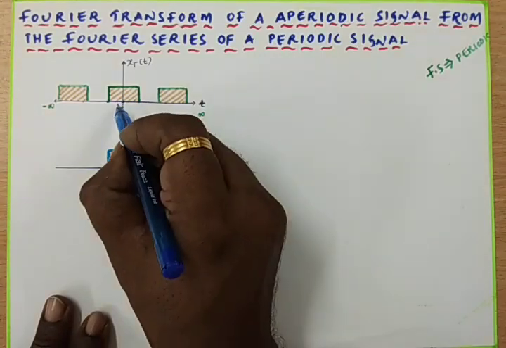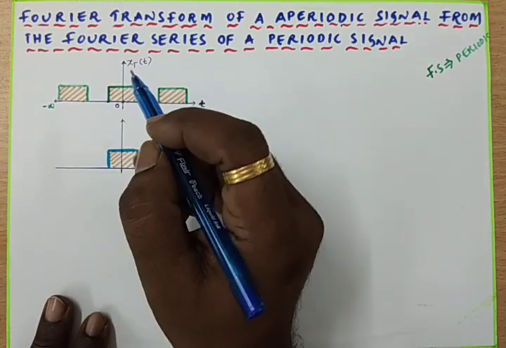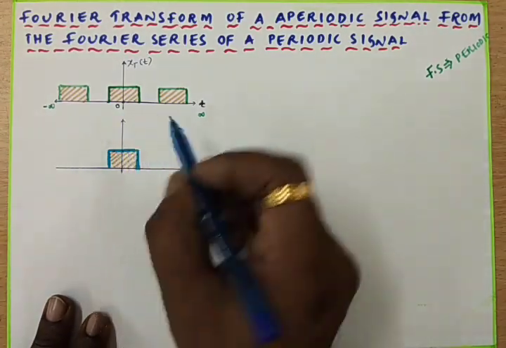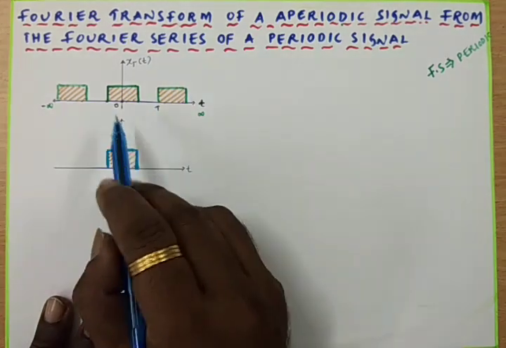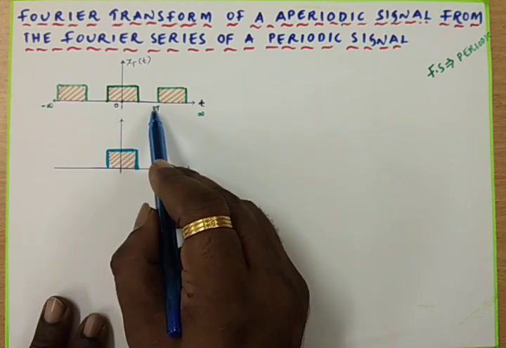Here this is the origin, and the time period we can call 0 to T.